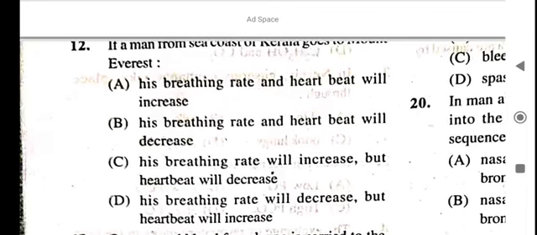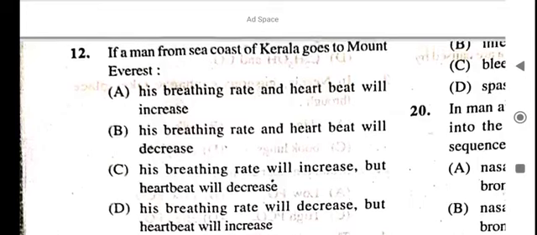His breathing rate and heartbeat will increase. Both increase.